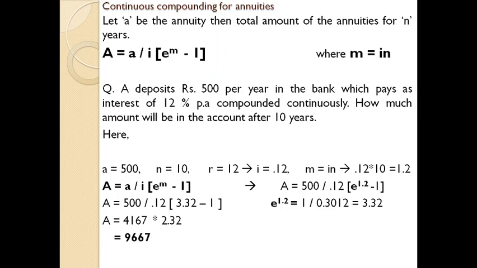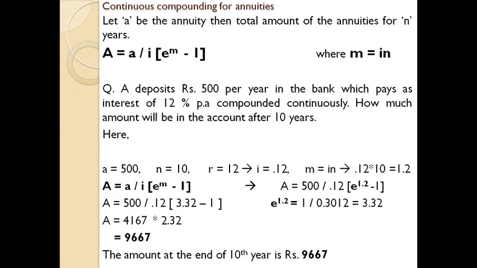So the amount in the account will be 9667. I hope you understand the concept. Just go through it.